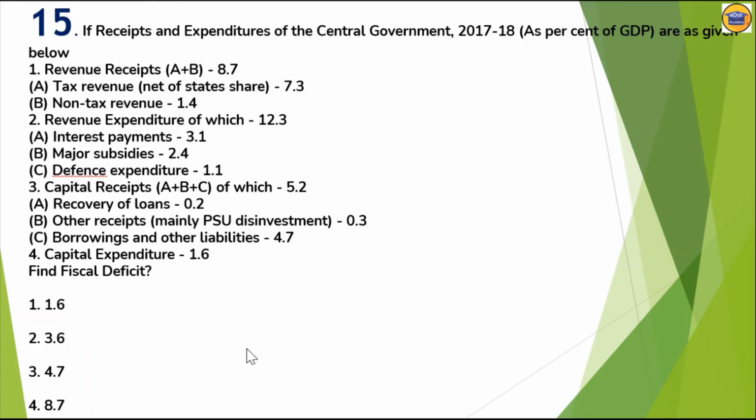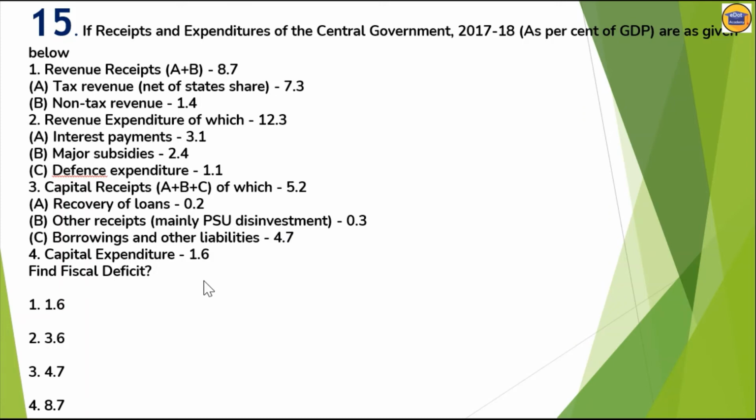One more thing you have to keep in mind: your revenue expenditure is 12.3, and this 12.3 total is not coming here, so some other expenditure may be there. Now, capital receipt A plus B plus C, 5.2 they have given here, no problem, this total is correct. Capital expenditure 1.6 they have given here.